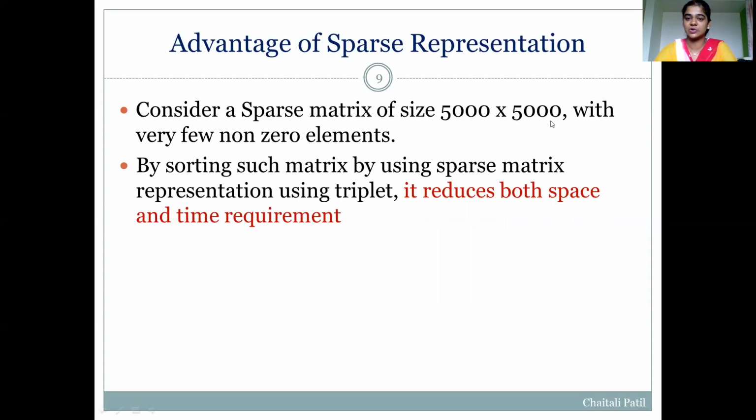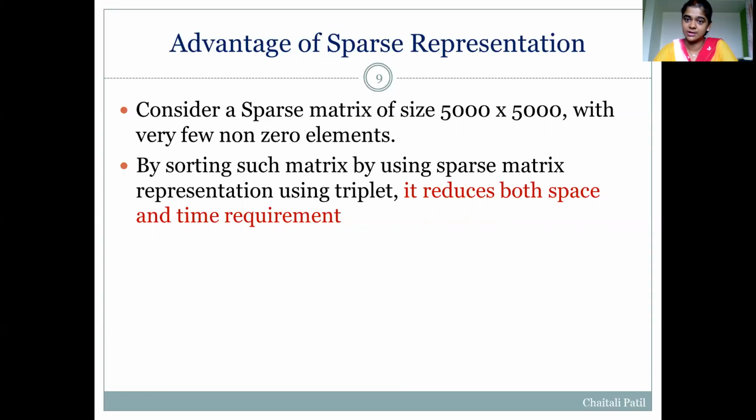Okay, if we store this matrix of size 5,000 by 5,000, then we have to store a total of 25,000 values by using a normal two-dimensional matrix. But out of that 25,000 values, if there are, say, suppose only 100 non-zero values, then there is a wastage of space.